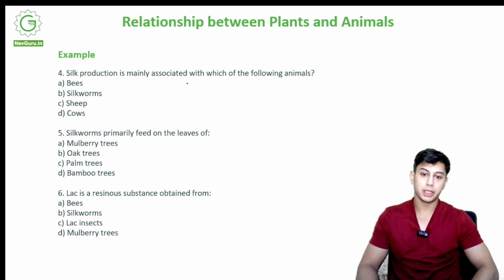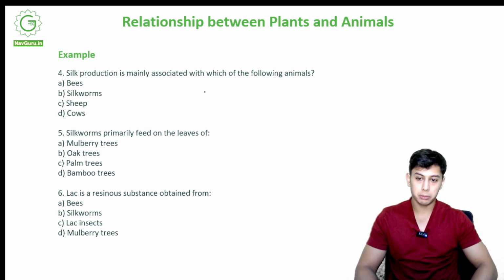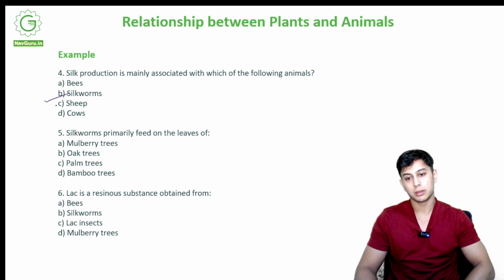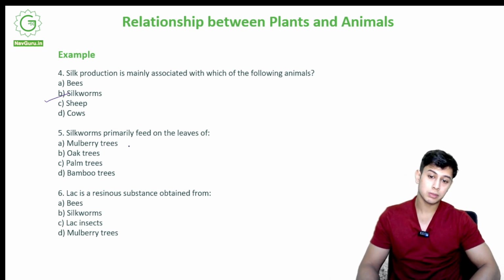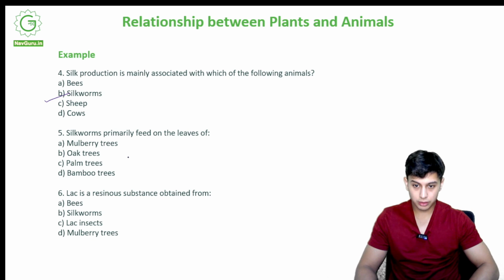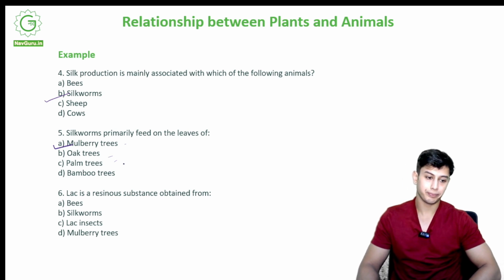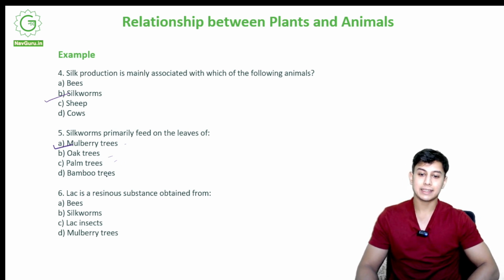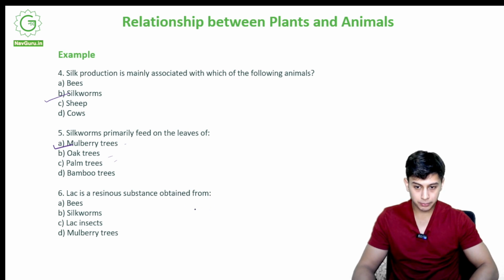Silk production is mainly associated with which of the following animals? A, bees, B, silkworms, C, sheep, D, cows. It is easy. B, silkworms. Silkworms primarily feed on the leaves of mulberry trees, oak trees, palm trees, bamboo trees. It is A, mulberry trees. Lac is a resinous substance obtained from bees, silkworms, lac insects or mulberry trees. It is C, lac insects.